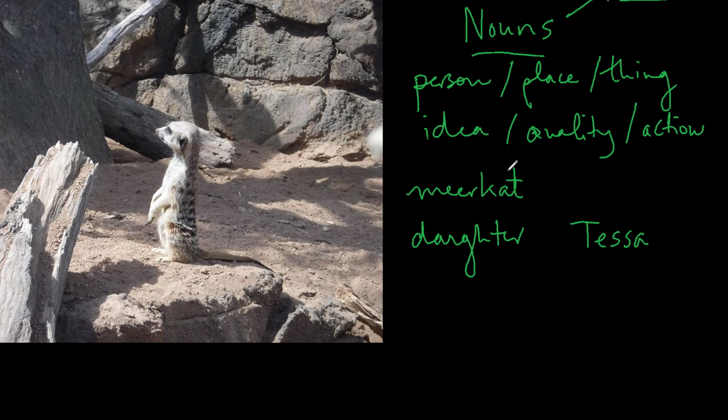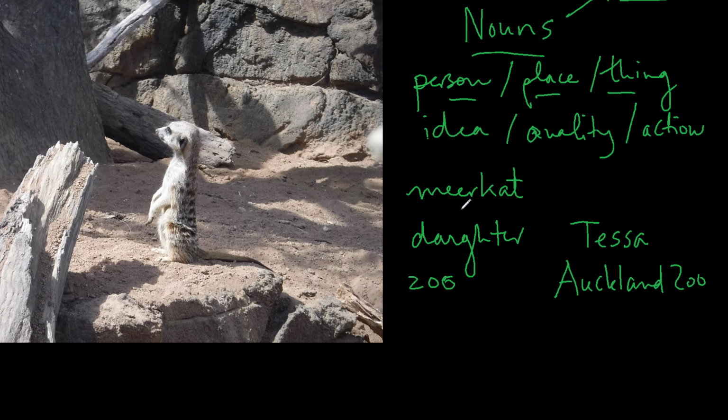Now, where did I see this meerkat? Well, I saw this meerkat in the zoo. Be nice to see it in the wild, but I didn't see it there. So the zoo is a place. And so far we've seen all of these three categories in action. If we wanted to be specific about what this zoo is, we could say, well, this is the Auckland Zoo, which is where I saw this particular meerkat. And so did my daughter, who thought it was super cute. All right, so we have the Auckland Zoo.